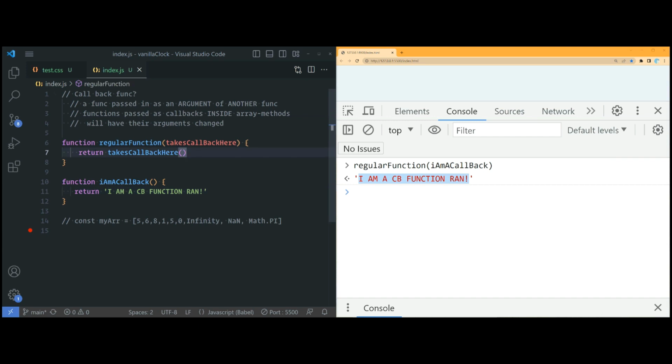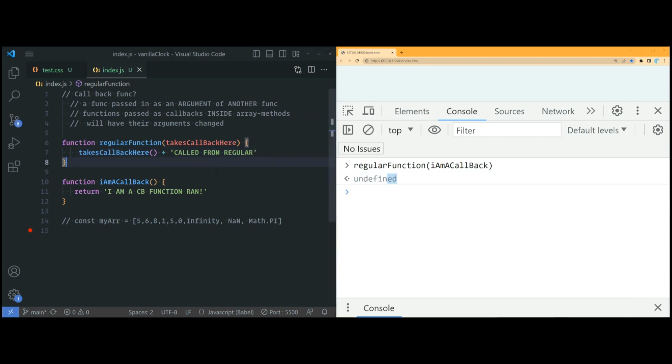Okay. So let's say we don't have a return here. Let's just say we call this, and then we're going to plus called from regular. All right, let's see if this works. Okay, you see that we get undefined.